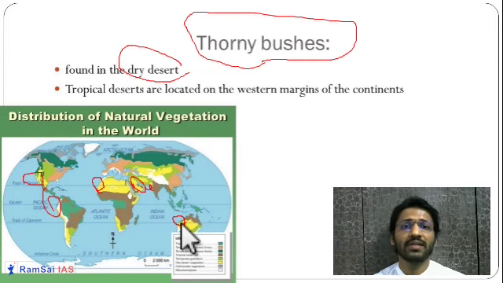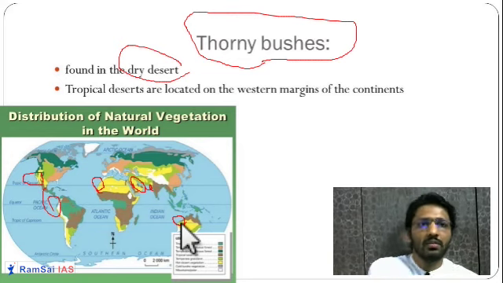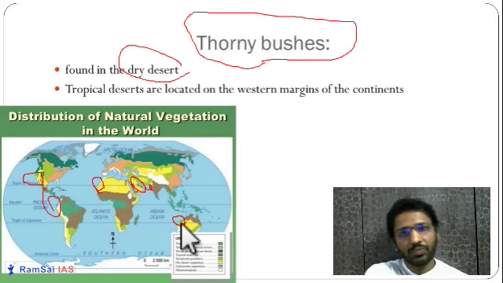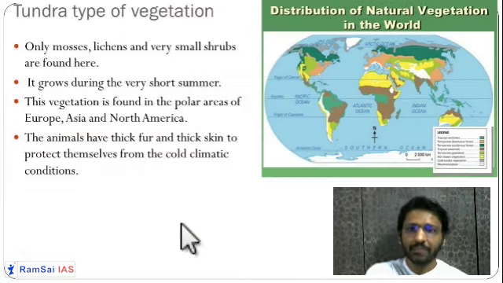On the surface they will look like they are dead and dry, but they are not like that. So they are called thorny bushes. So guys, this is one of the important types of vegetation called thorny bushes. You will see it in the Thar desert if you visit sometime.